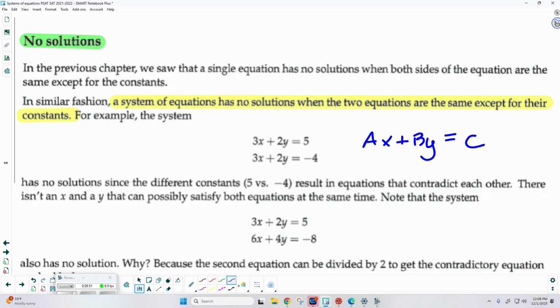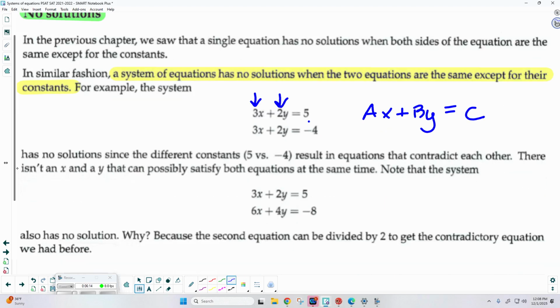And there are restrictions on what we call pure standard form, but I don't think it's necessary that we get into those right now. So what we're looking at here, a system, we know immediately it's going to have no solutions if the x's have the same coefficient, the y's have the same coefficient, but it's the constants that are different. As long as they're different, there's not going to be a solution.